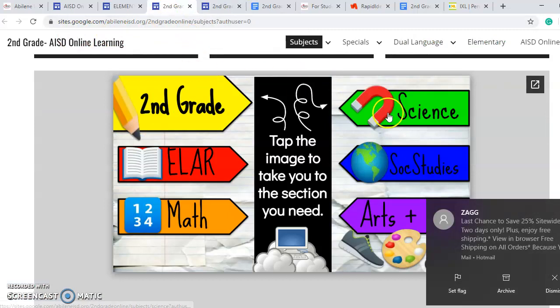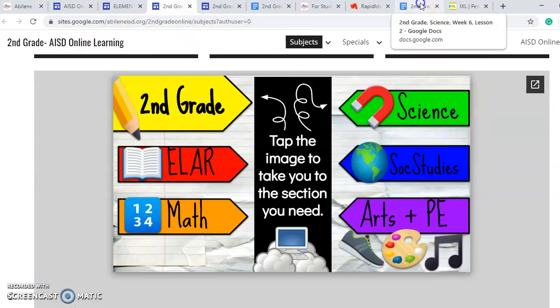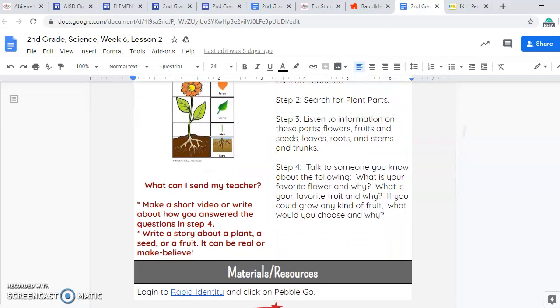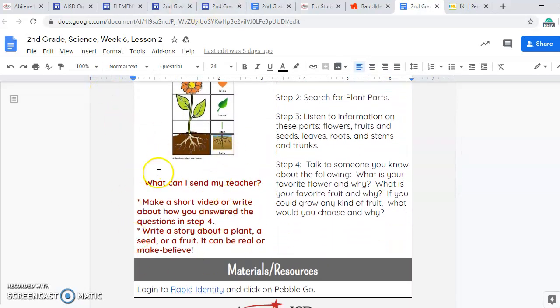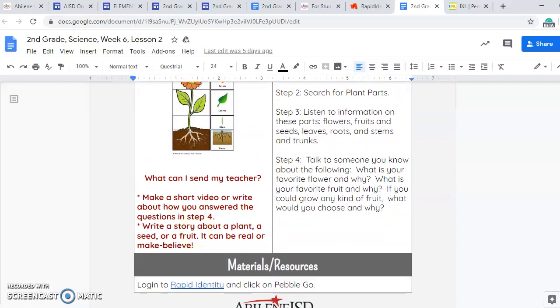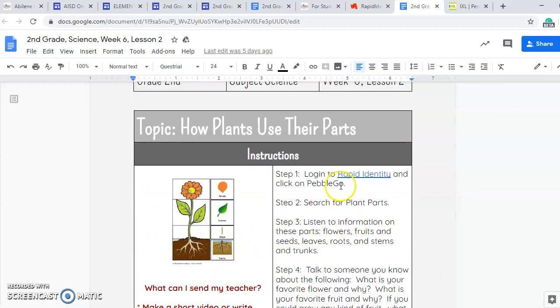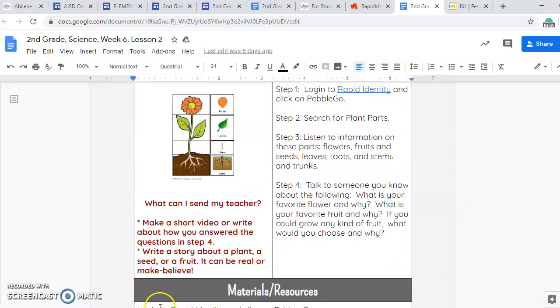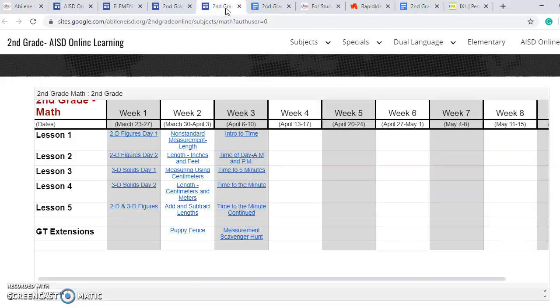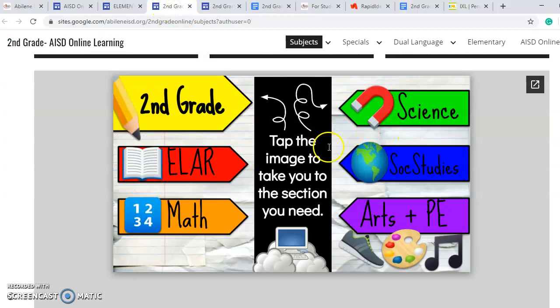If we come back to science, starting next week, all of your lessons are going to have a new spot on them in reading, writing, science, social studies that gives suggestions for what assignments you can turn into your teacher. Like for this lesson, it says, what can I send my teacher? You can make a short video or write about how you answered the questions in step 4, or write a story about a plant and turn it in. So after you do your lesson, then you can figure out, would one of these be something you would want to turn in to your teacher? And that's the way that those lessons go.